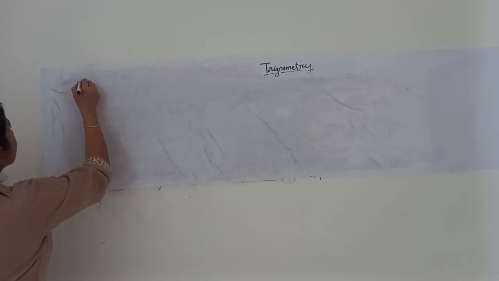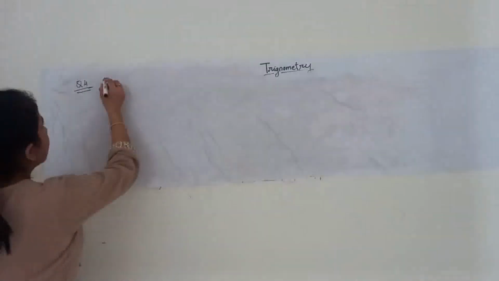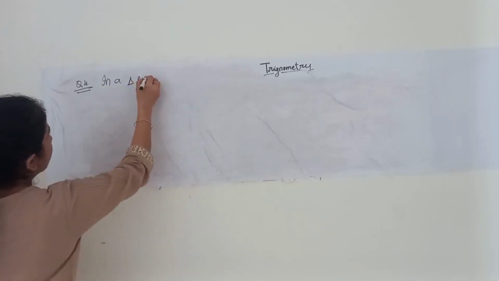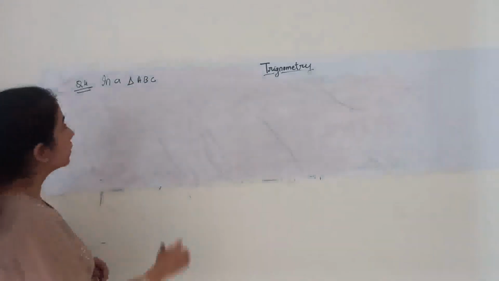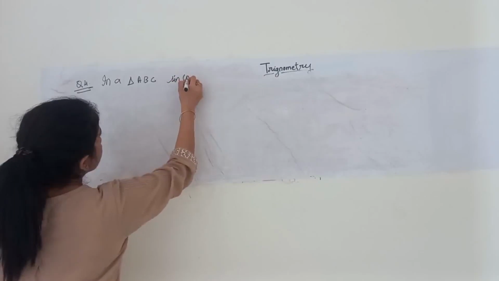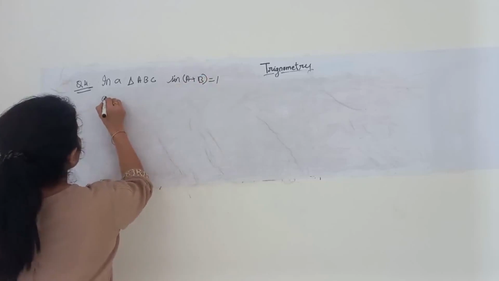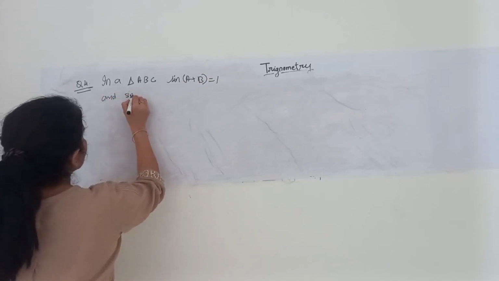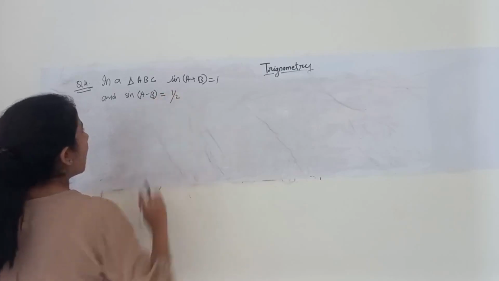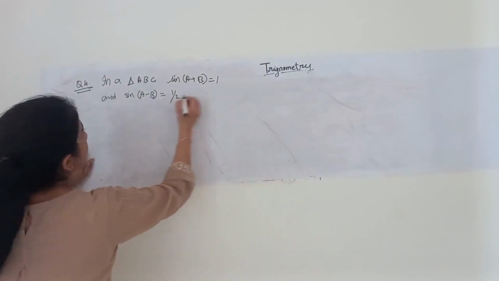Students, question 4 says that in a triangle ABC, sin(A plus B) is given as 1 and sin(A minus B) is given as half.